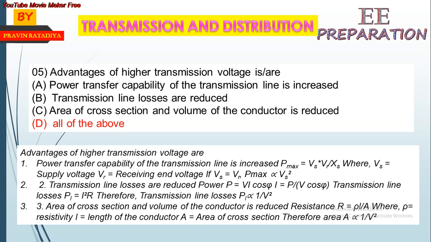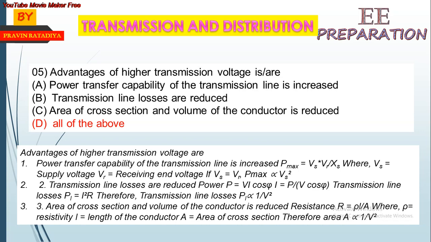Second, transmission line losses are reduced. Power P is equal to V I cos phi. Now I is equal to P upon V cos phi. Transmission line losses Pl is equal to I square R. Therefore, transmission line losses Pl is proportional to 1 upon V square. When V is increased, then transmission line losses are decreased.